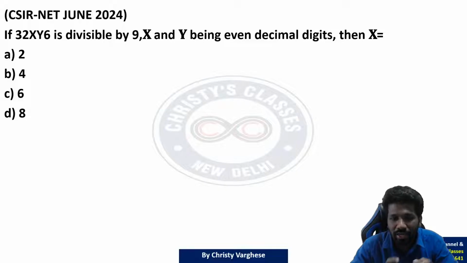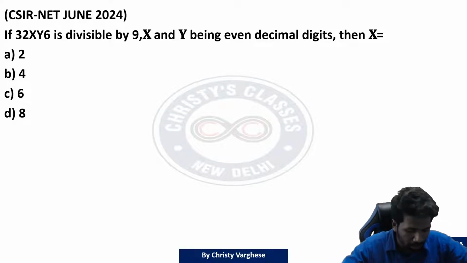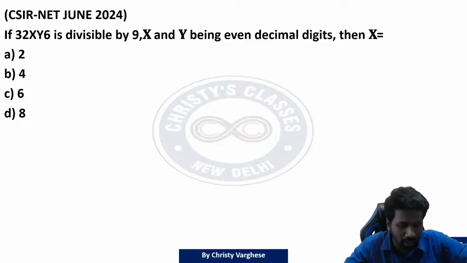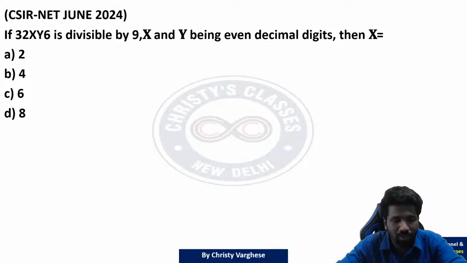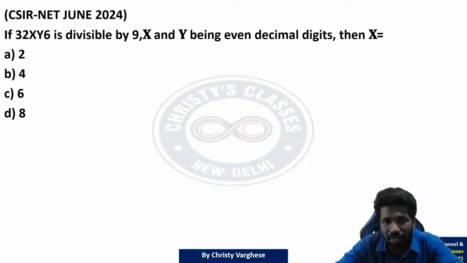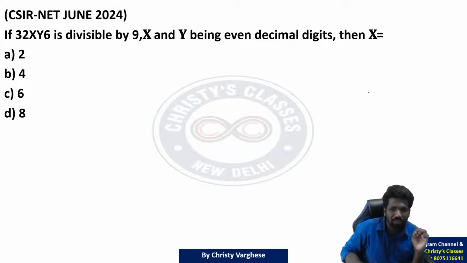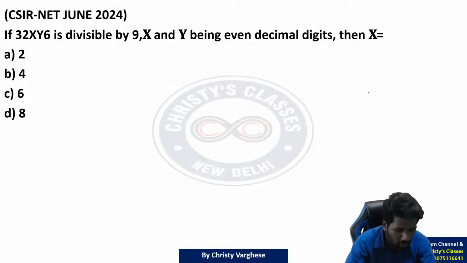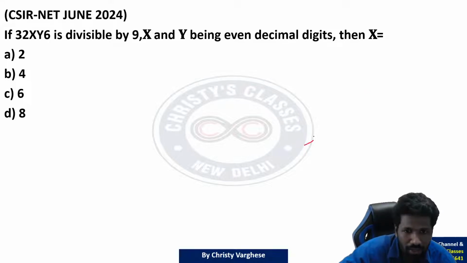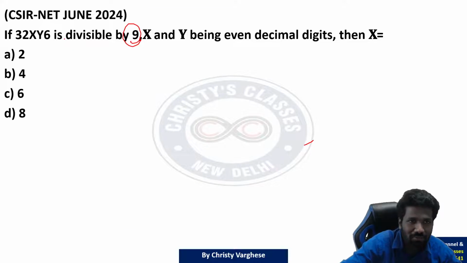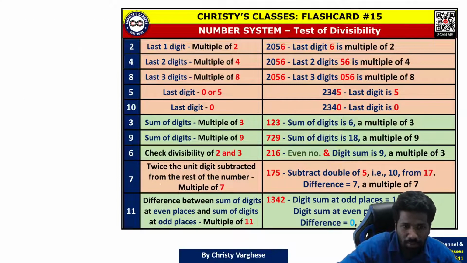Yeah, here 9 के divisibility के बारे में पूछा है. Because question is saying that 32xy6 is divisible by 9, x and y being even decimal digits. Decimal digits means digits in decimal number system. 0 to 9, any digits are okay. But when will be 32xy6 divisible by 9? For a number to be divisible by 9, its sum of digits should be divisible by 9.